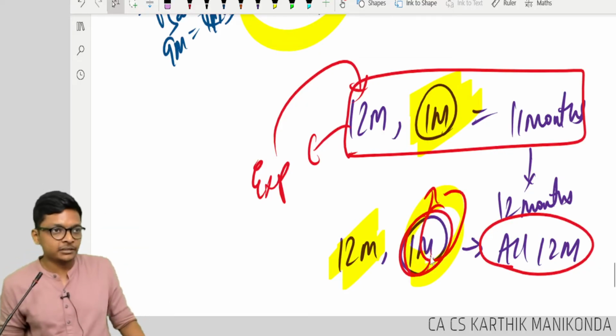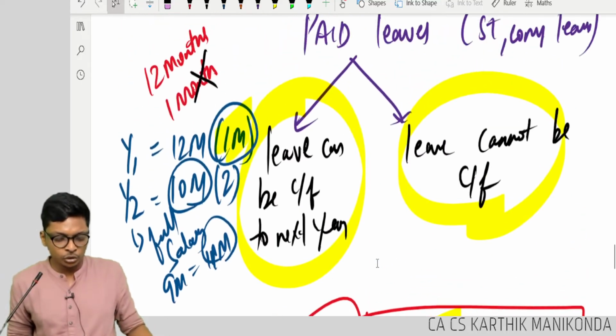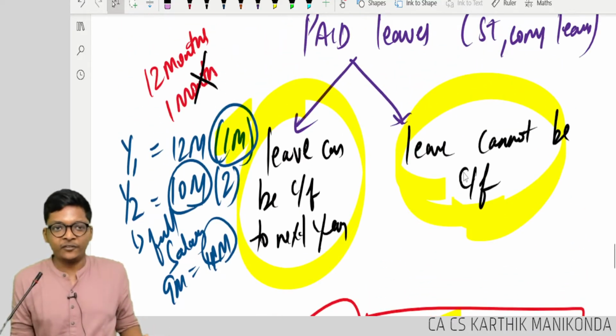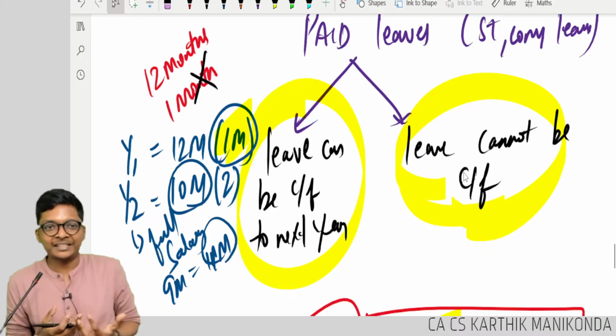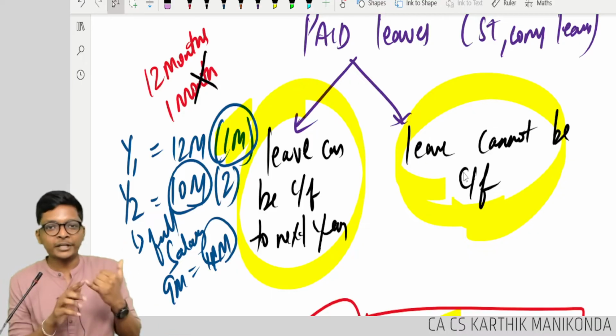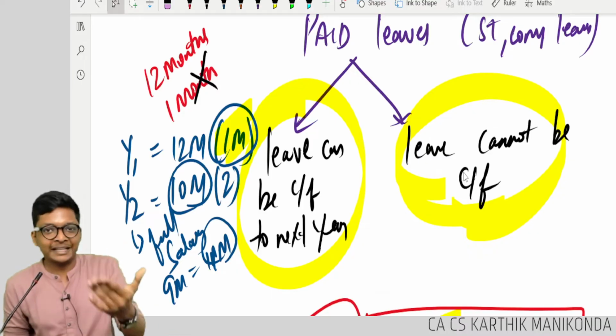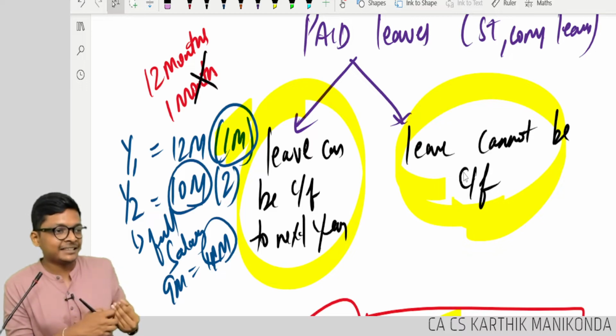Are you following, guys? Understanding? So, if leave can't be carried forward, AS 15 says nothing to account. No need to create provision because you are not carried forward. No need to pass expense entry. Are you understanding?